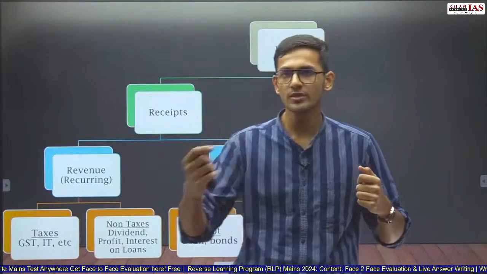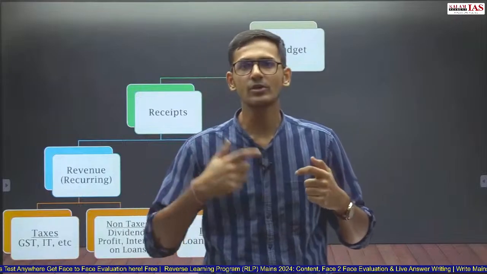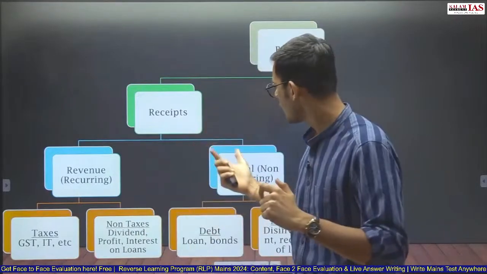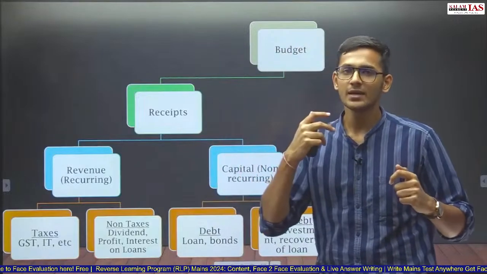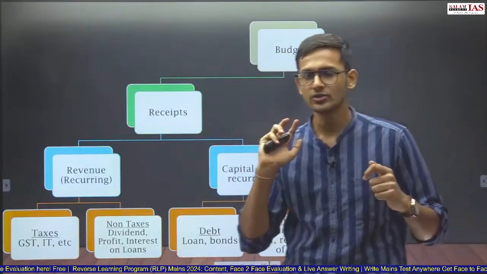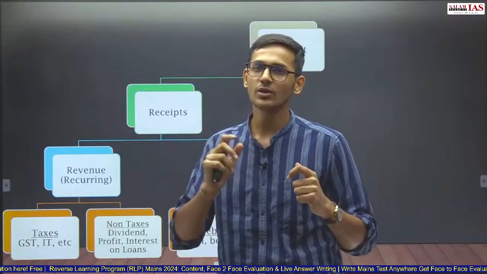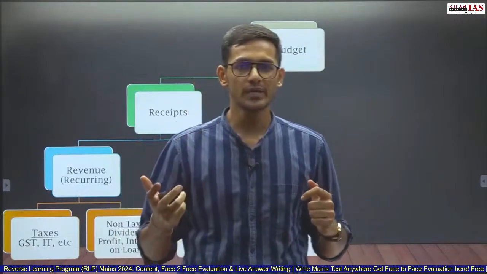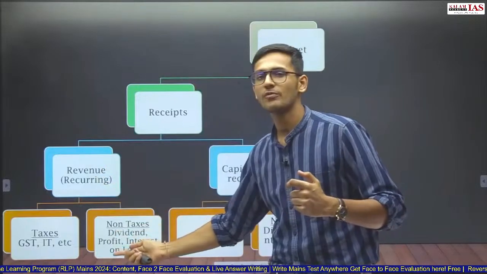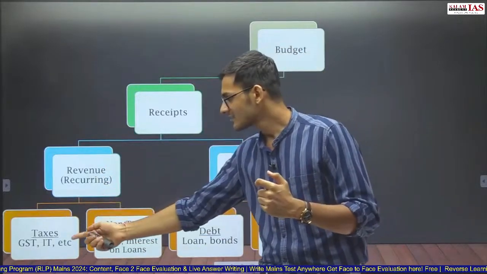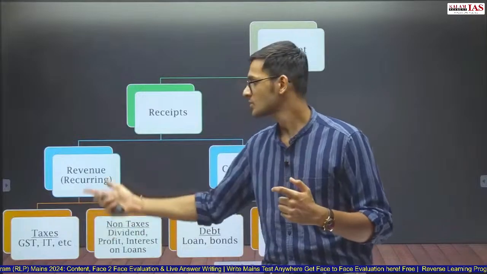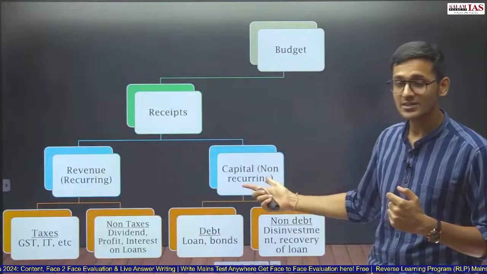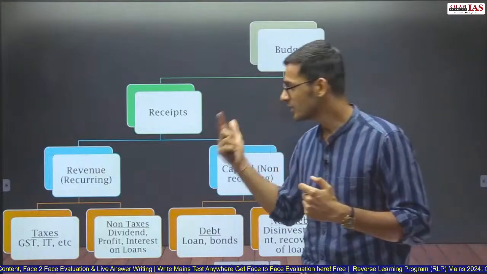Once I have sold the jewelry, I cannot resell it. That jewelry is gone. Similarly, once the government has sold any company, that company has gone from the hands of the government of India. Now the government cannot use those shares or that ownership again to earn more money, whereas I can generate profit every year. I can take taxes every year. So that is why revenue receipts are recurring in nature, whereas capital receipts are non-recurring in nature.